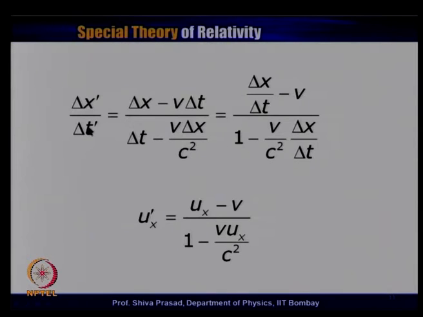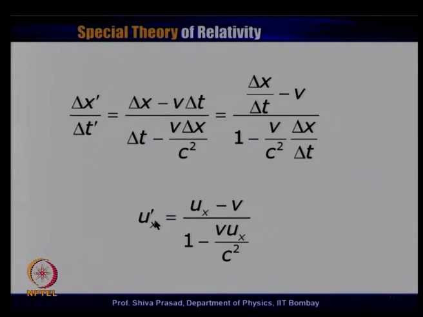Now, on both the sides I will take the limit delta t tending to 0, which also implies delta t prime tending to 0. In that case, this particular equation will tend to u x prime as we have discussed earlier. This will tend to u x, and of course, this will also tend to u x.